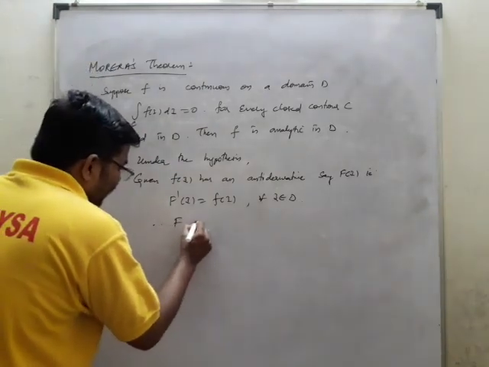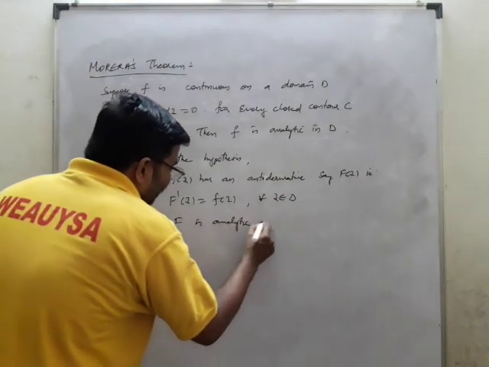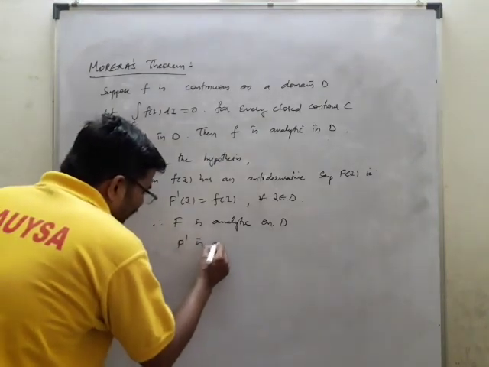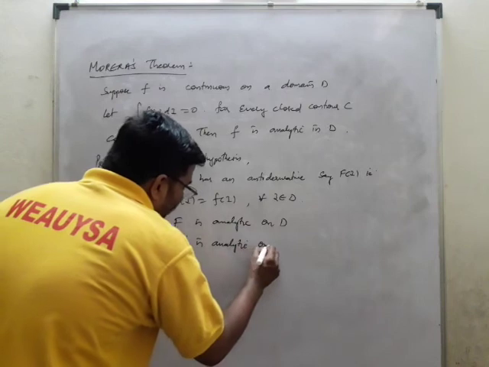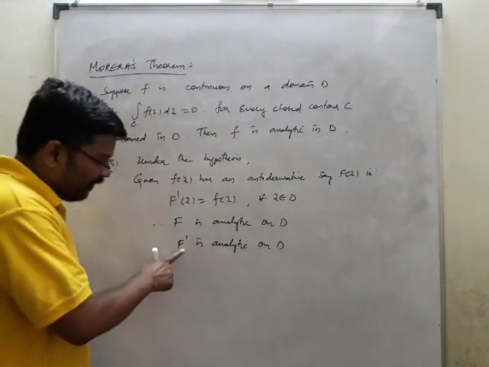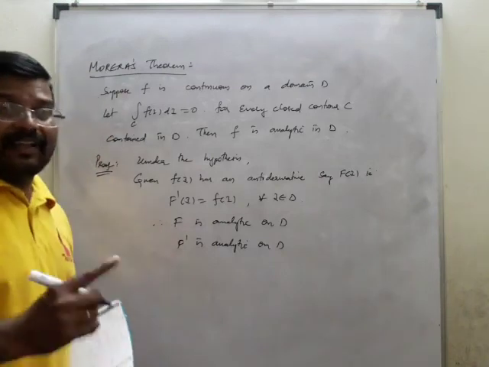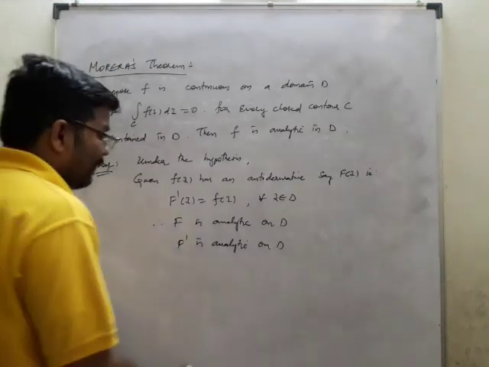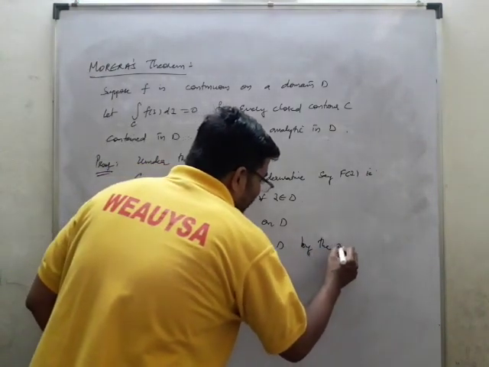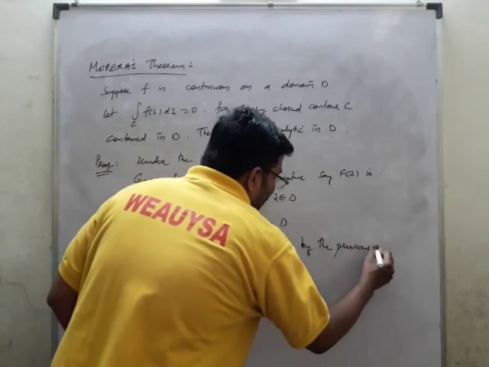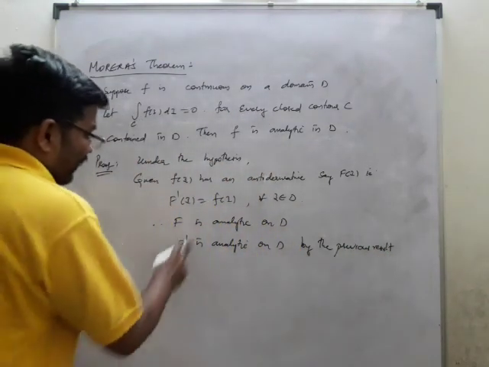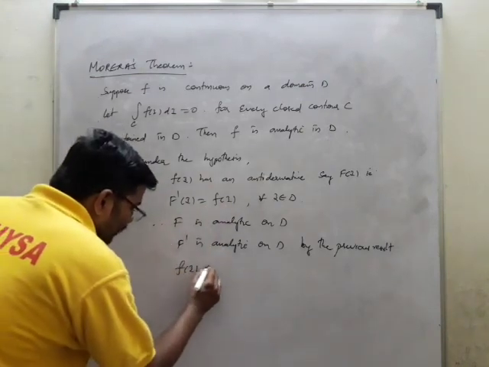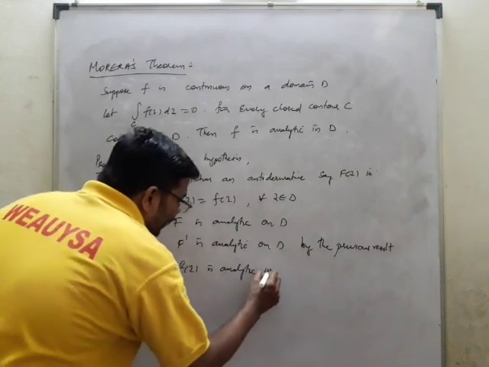So therefore what we can say, F is analytic on D, because f of z is analytic, so F is also analytic. Then F dash is also analytic. How have we proved that F dash is analytic on D? By the previous problem. In the previous problem we have proved that f dash is also analytic on D, and f double dash is also analytic on D, and f power n is also analytic on D. The same thing we have applied from the previous result. Then if F is analytic and F dash is analytic, then f of z is also analytic in D.